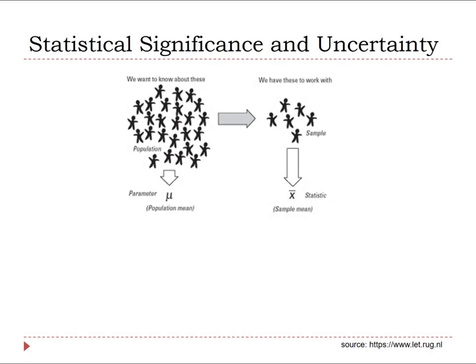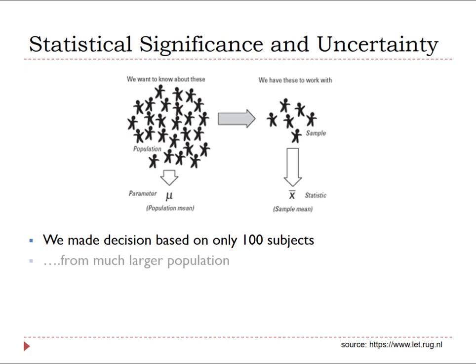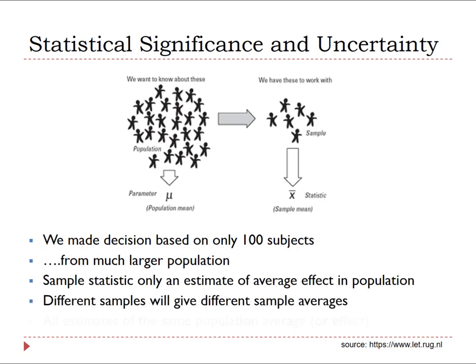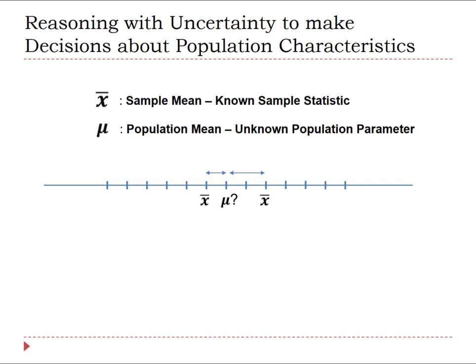Why are we still uncertain as to whether we made the right decision about the effectiveness of the drug? The uncertainty remains because we only used a sample of 100 subjects with high cholesterol out of a much larger population of people with high cholesterol. The sample only gives us an estimate of the average effect of the drug in the entire population, and different samples will result in different sample averages, all estimates of the same population effect. This concept is known as sampling variation, and it is the most challenging concept at the heart of statistical thinking.